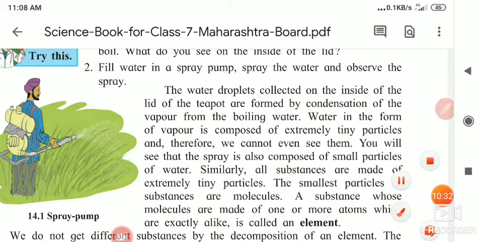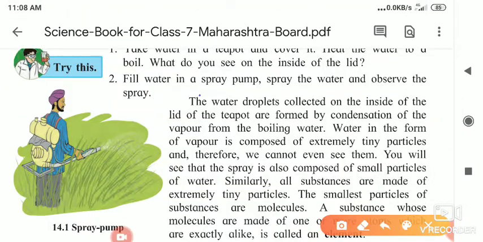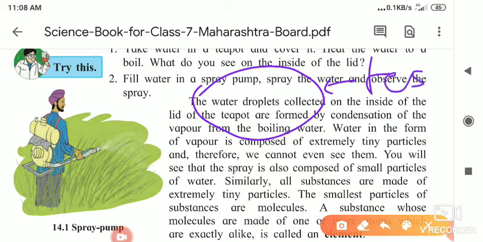Water, when it evaporates, comes into contact with the lid, whose temperature is less. That water, due to condensation, turns into water drops. Understood, all of you? So this process is called condensation of the vapors from the boiled water.